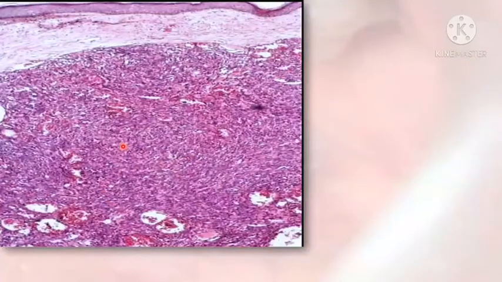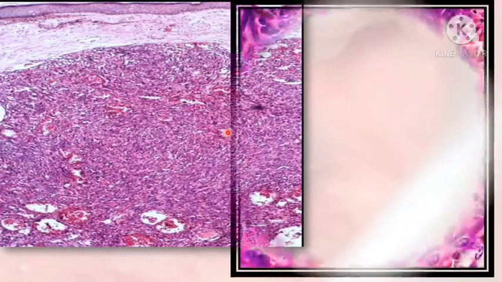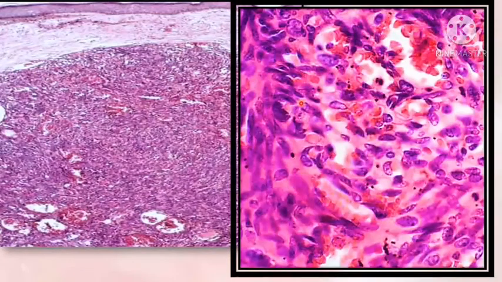In this photomicrograph, you can see the compact arrangement of spindle cells with some slit-like lumina here and there. This is a higher magnification of the same. You can see the spindly cells with vascular lumina.